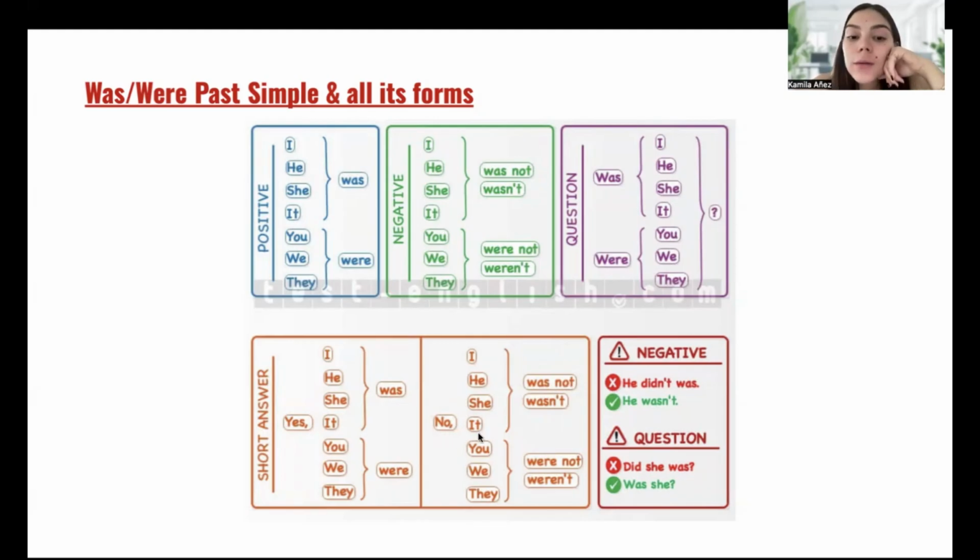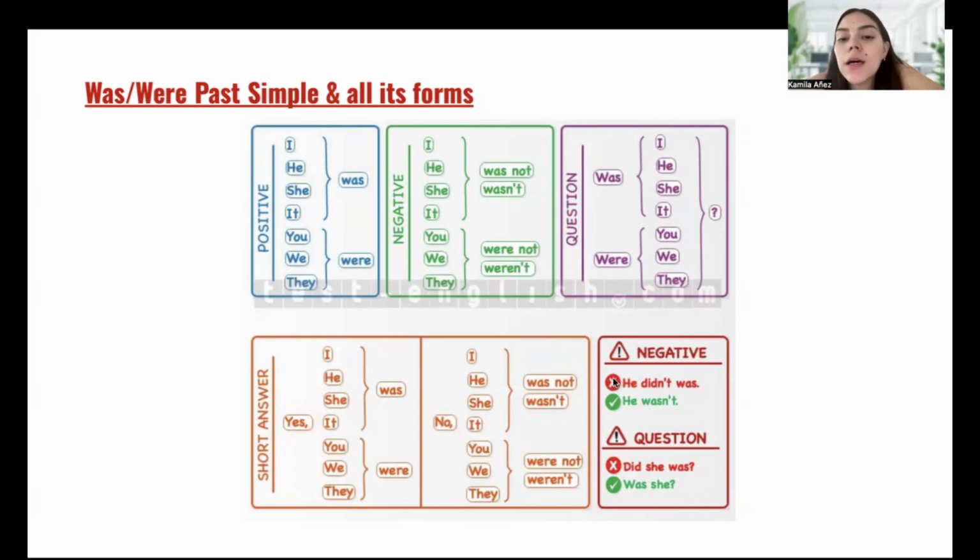For were it is just the same thing. No, you were not. No, we were not. Or no, they were not. If we want to use a contraction, it will be no, you weren't. No, we weren't. No, they weren't.